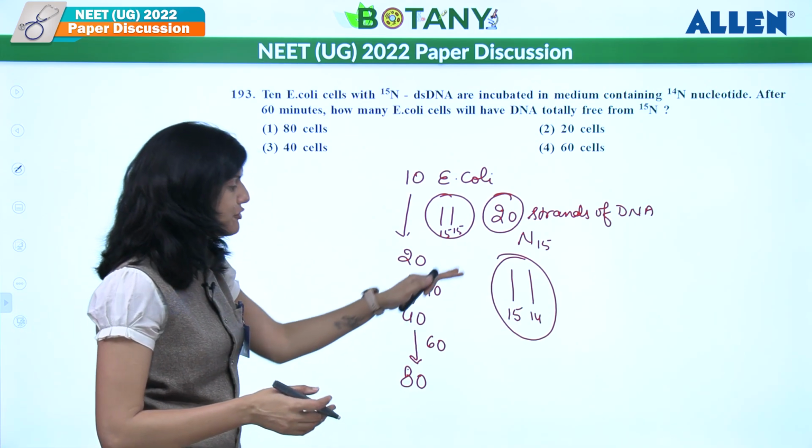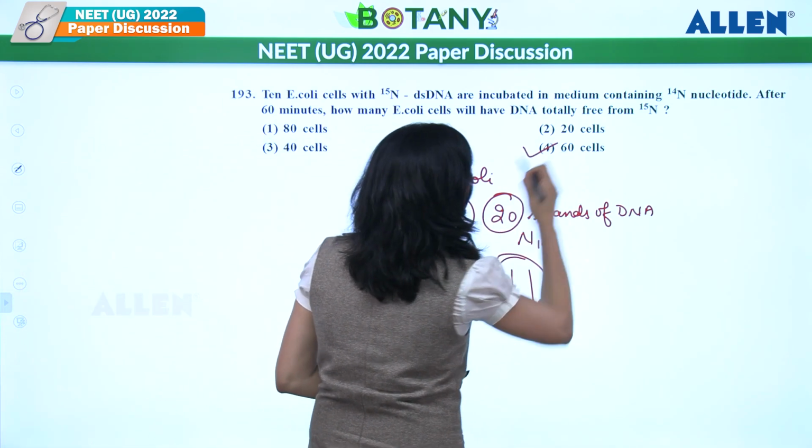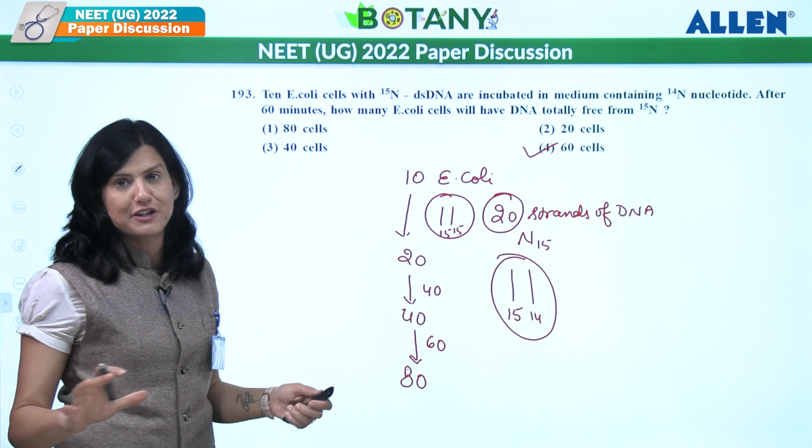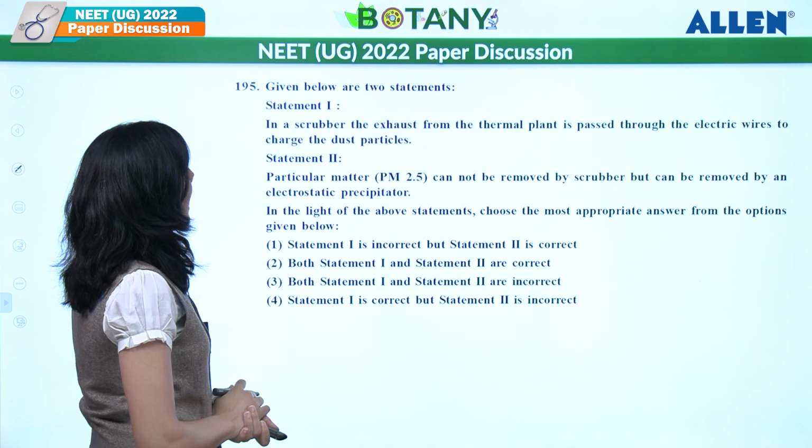So out of 80, if 20 is gone, what is left? 60. So what should be the answer over here? 60 cells will lose N15 completely. They'll have N14.